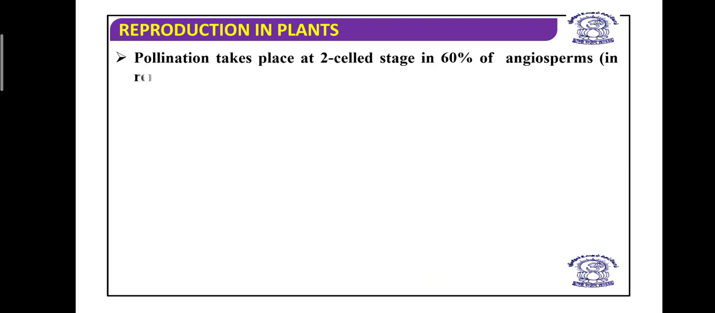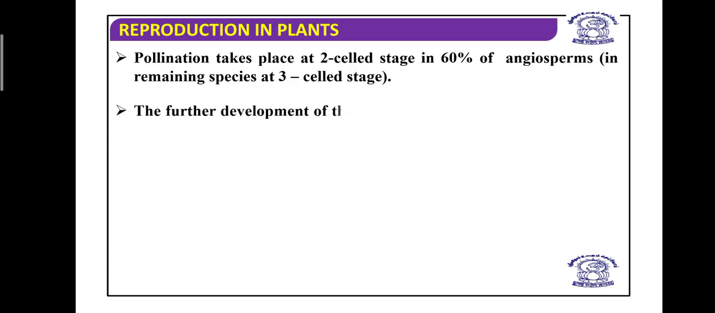See what happens. The pollen grain now has one vegetative cell and one generative cell, and this is known as the two-celled stage. But when the generative cell undergoes mitosis, it forms two male gametes. So in one pollen grain you will find two male gametes and one vegetative cell, and that is considered the three-celled stage. So pollen grains are mainly released from the anther at the two-celled stage, having a generative cell and vegetative cell, in 60% of angiosperms, whereas in the remaining, the pollen grains are released at the three-celled stage with the male gametes. And the further development of the male gametophyte takes place on the stigma.